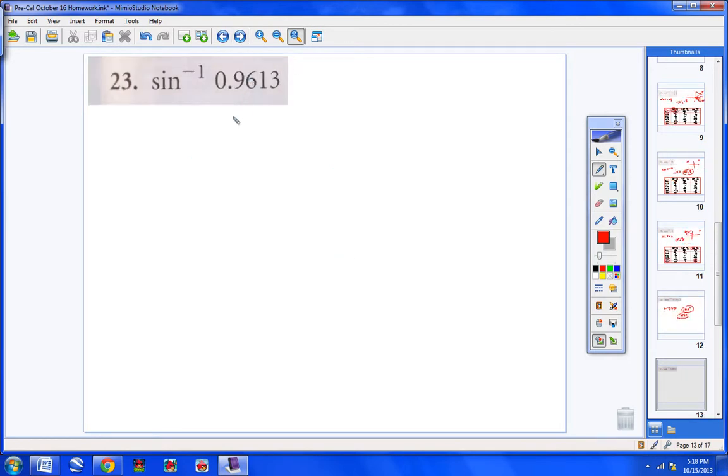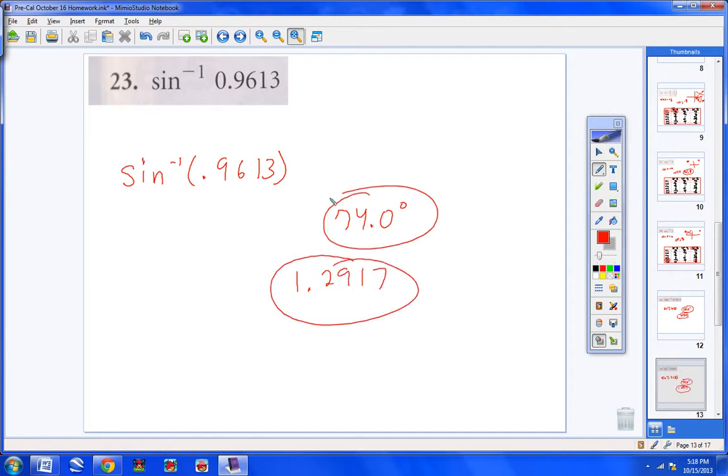All right, number 23, you would hit second sine on your calculator. So up would pop sine -1 with parentheses, and then type in 0.9613 and hit enter. If you're in the degree mode, up will pop 74.0 degrees, and if you're in the radian mode, up will pop 1.2917. Now they do want both of these answers, so you're practicing this over and over.